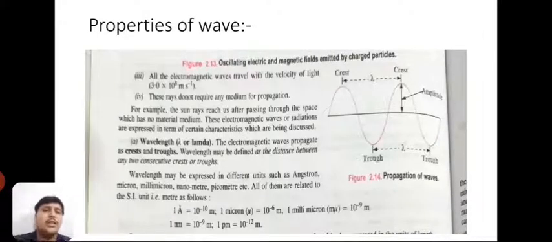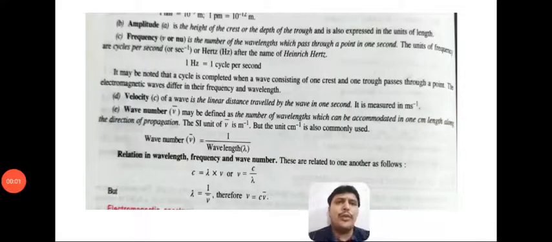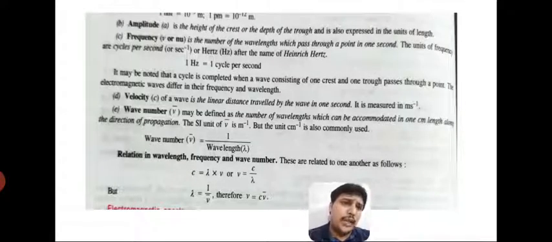Okay students, the next one is frequency: the number of wavelengths which pass through a point in 1 second, or the number of waves in 1 second, is called frequency. Its unit is cycle per second or hertz, after the name of Heinrich Hertz. Students, the next characteristic of a wave is amplitude. It is the height of the crest or the depth of the trough, and it is also expressed in units of length.